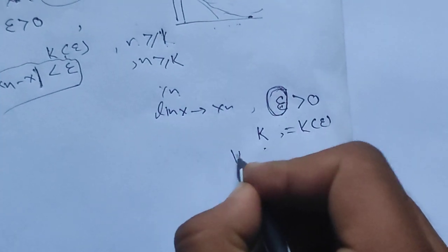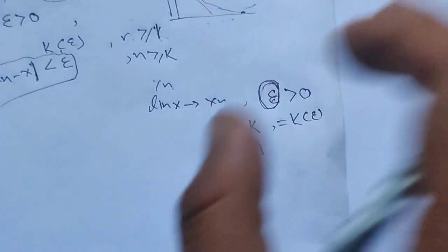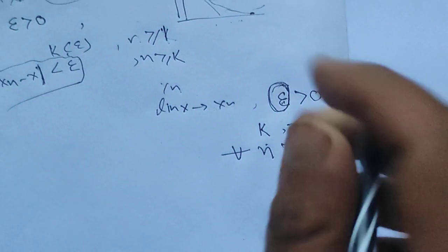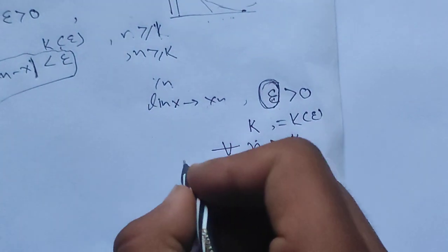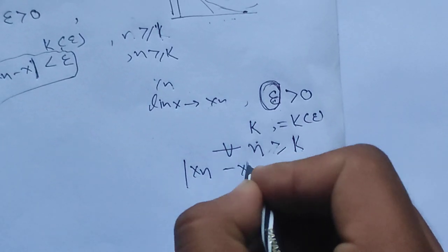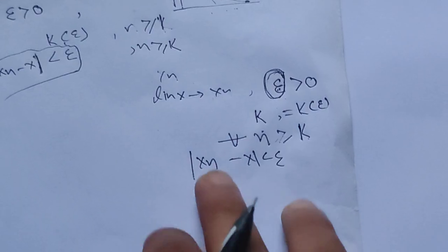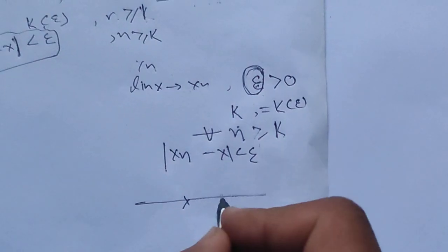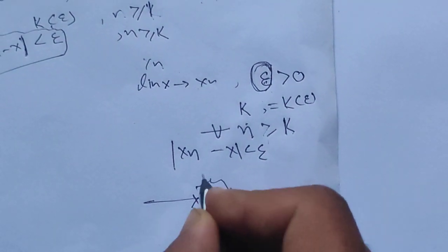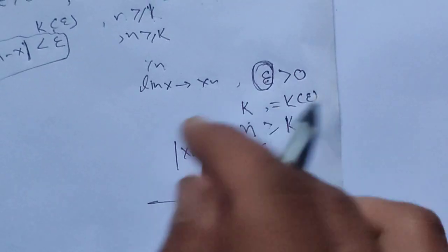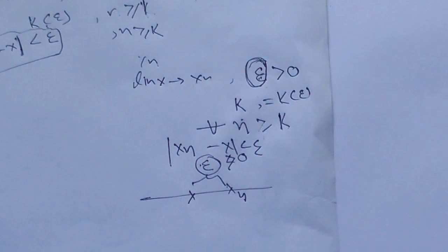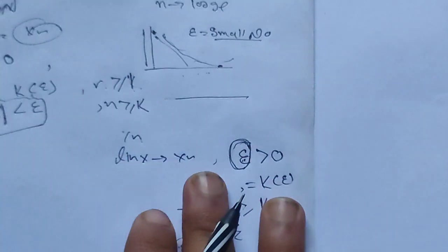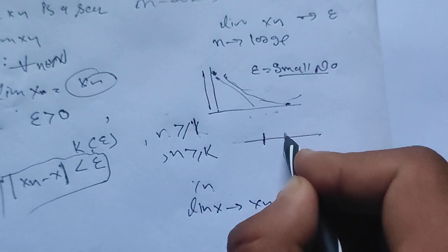For all n greater than or equal to k, the difference between xn and x is less than epsilon. It means that the distance between x and xn is less than epsilon.